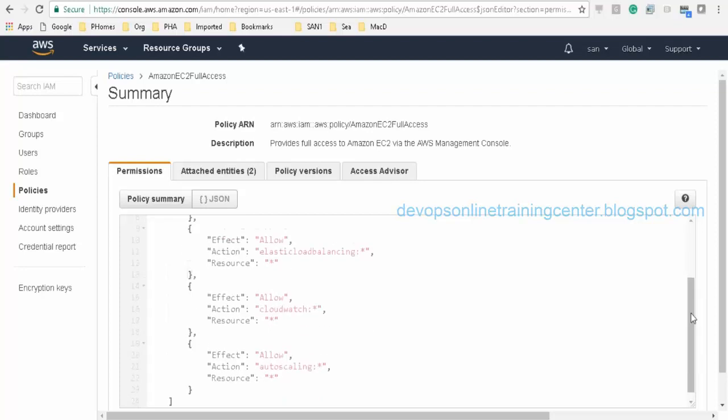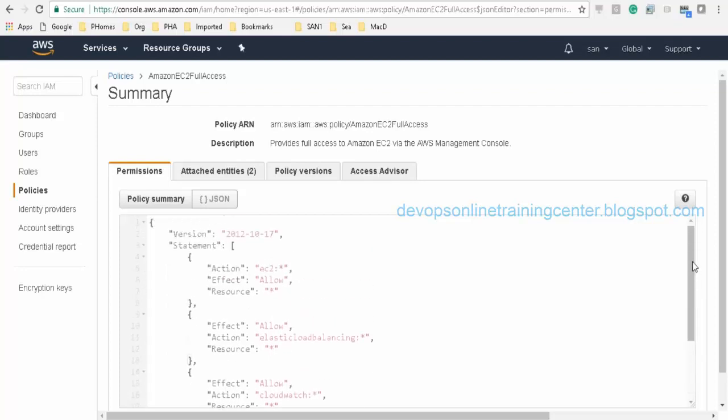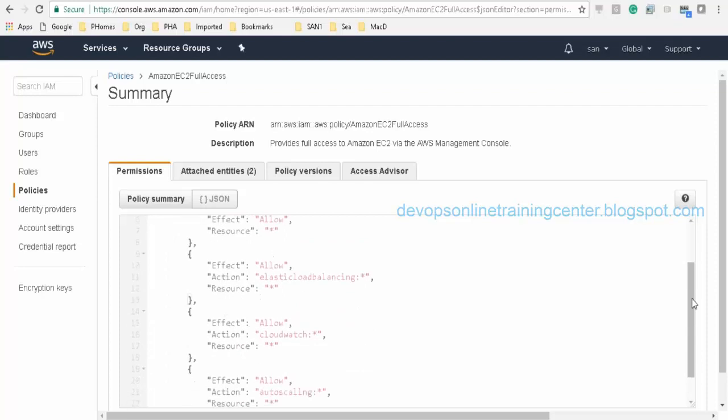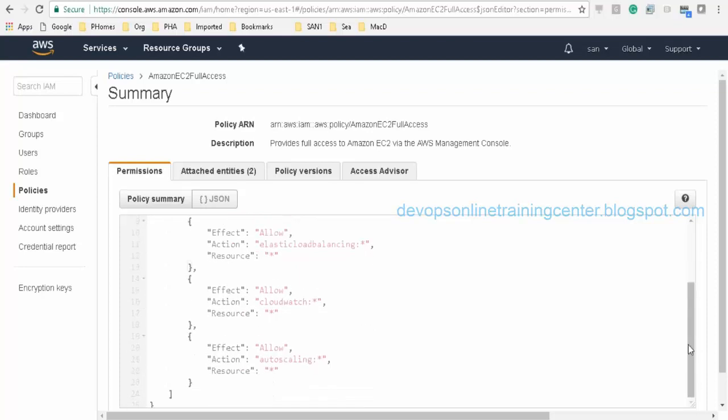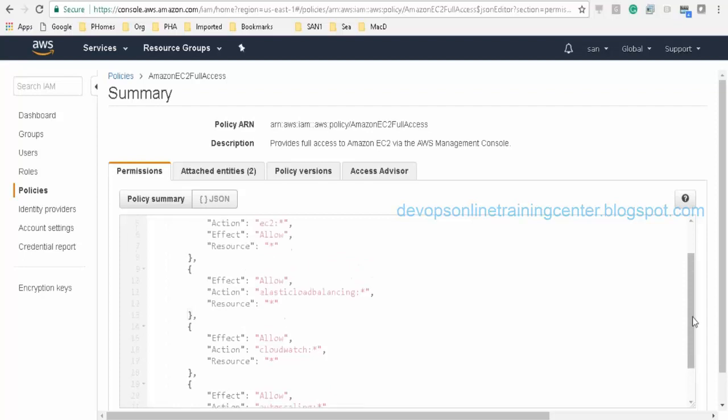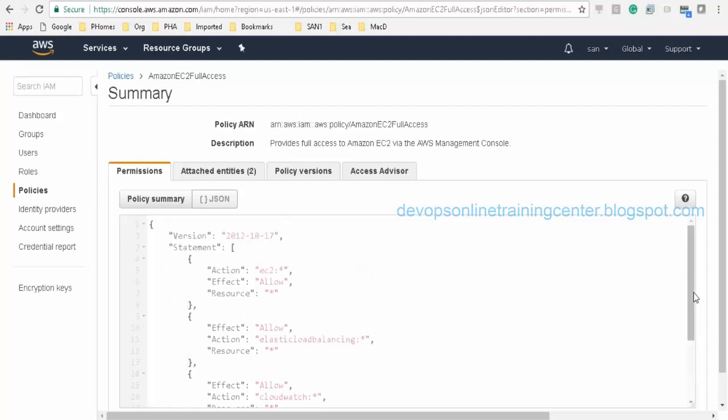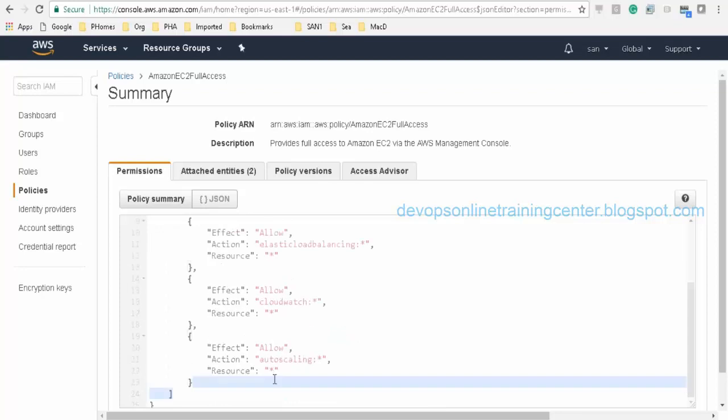Yeah, might be. So here we are giving access to EC2, Elastic Load Balancing, CloudWatch, and auto scaling. So these are the services which we get full access to using this policy. So if we want something more, we can create our own policy by copying this and adding it to the new policy.